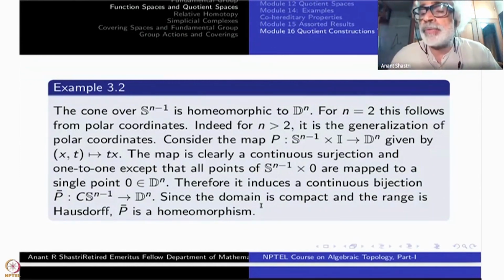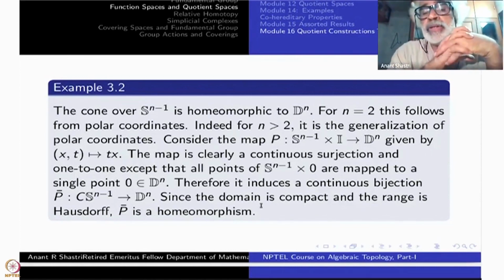For n equal to 2, this is the familiar polar coordinates of complex numbers. r times cos theta, sin theta. The cos theta, sin theta is a point of S1. r corresponds to 0 to 1. So S1 cross I, you can say. But when r is 0, it gives you one single point. So the entire S1 cross 0 is going to a single point. So that is a quotient map. So that is why the cone over S1 is D2.